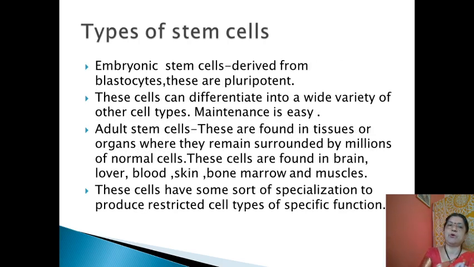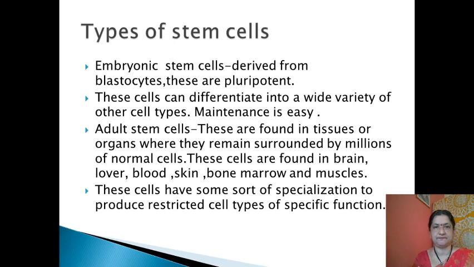Then depending upon the origin, the organ, or the age, we are going to divide the type of the stem cell. Previously we discussed the types of the stem cell depending upon the characteristic property, that is the potency and self-renewing ability. Now we are going to discuss the category of the stem cell depending upon the organ and the age. So what are different types of the stem cell?